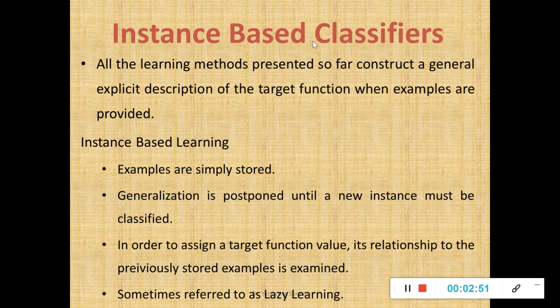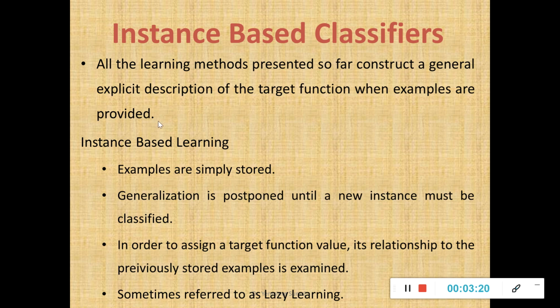As I said, we have discussed rule-based classifiers as well as decision tree classifiers. All these learning methods represent a form of constructing a classifier with an explicit description of the target function when examples are provided. Whenever a new instance comes, with the classifier model that I have constructed, the target label or the class label will be found.